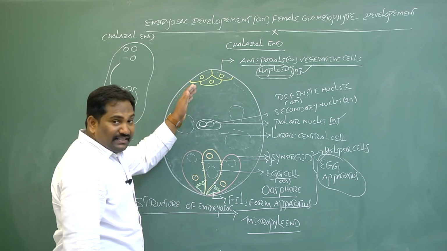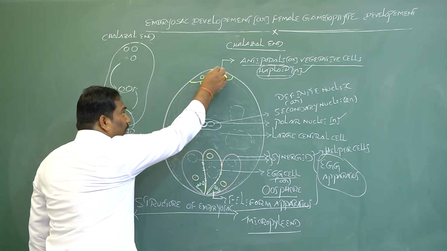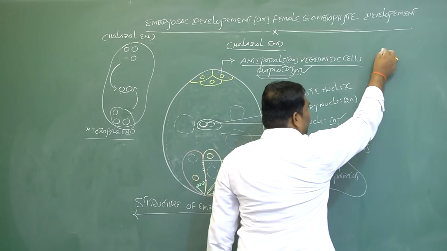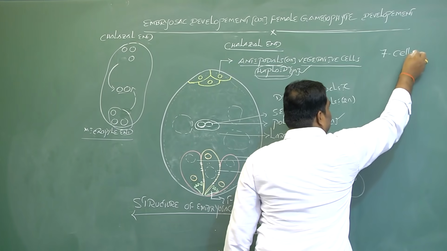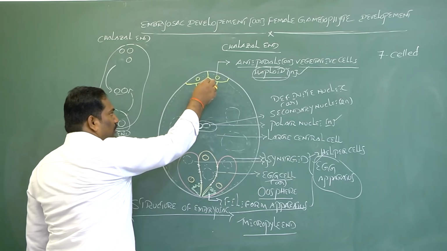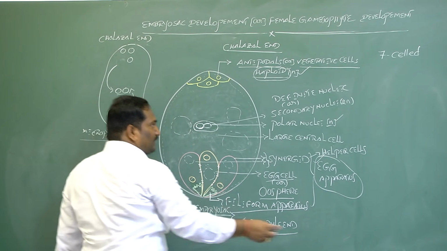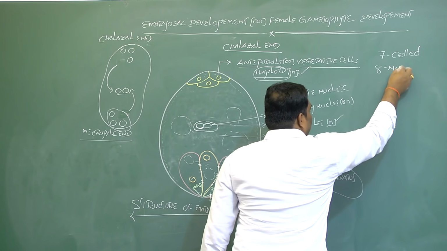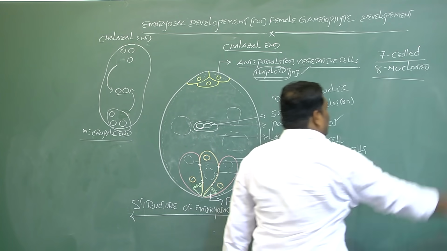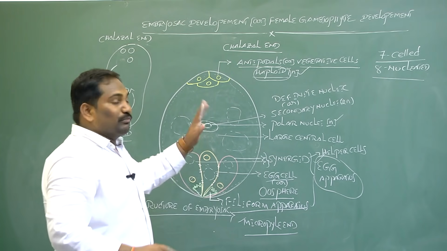So, the number of cells in the embryo sac: 1, 2, 3, 4, 5, 6, 7. In angiosperms, the embryo sac is 7-celled. The number of nuclei is 1, 2, 3, 4, 5, 6, 7, 8. The embryo sac is 8-nucleated. So the embryo sac in angiosperms, especially in 80% of angiosperms, is 7-celled and 8-nucleated.